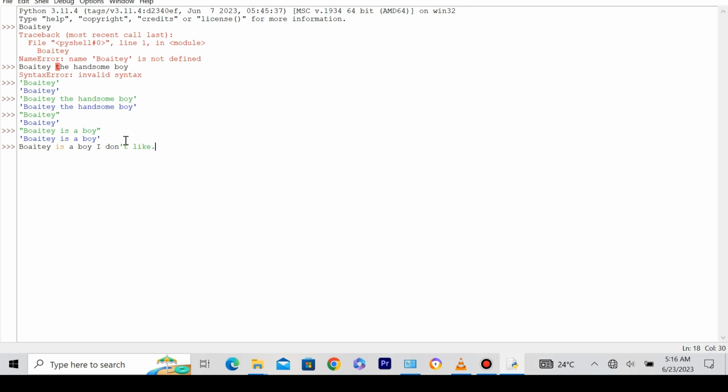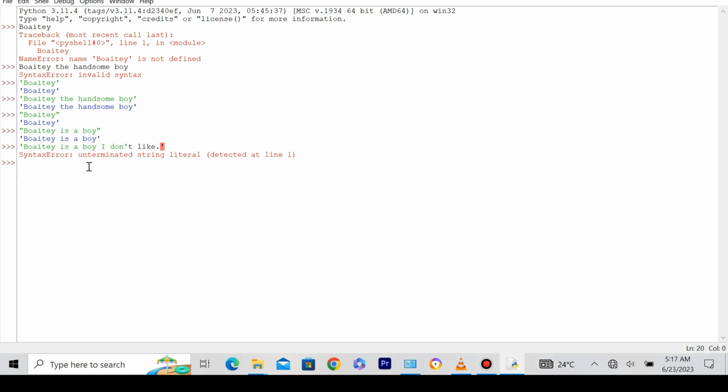So we're just going to put quotation marks there. We put single quotes there, but there is already a single quote in the sentence. So it's going to print Boite is a boy I don't, and it's going to leave the T and the like aside, because it's going to think Boite is a boy I don't is the sentence. So Python is also accurate. It says since there's something wrong attached to something right, both are wrong. So to make this right, instead of putting a single quote, we're going to put in a double quote. You see, you type in and it brought us a sentence error.